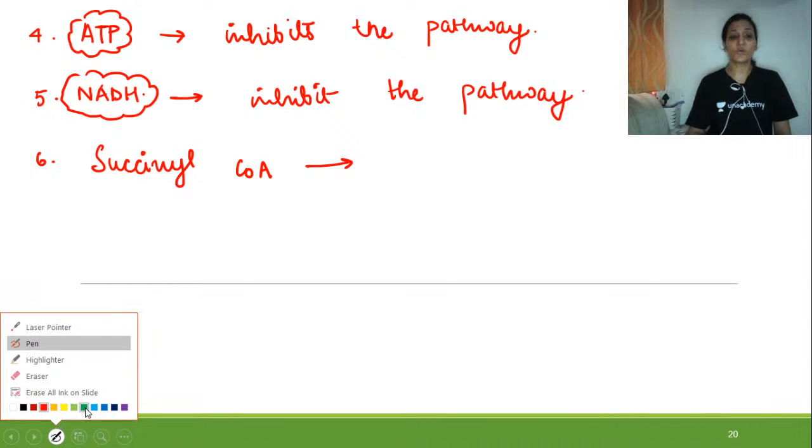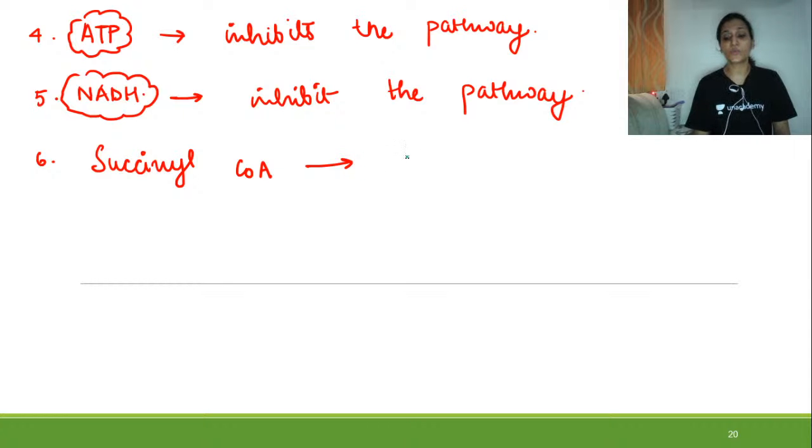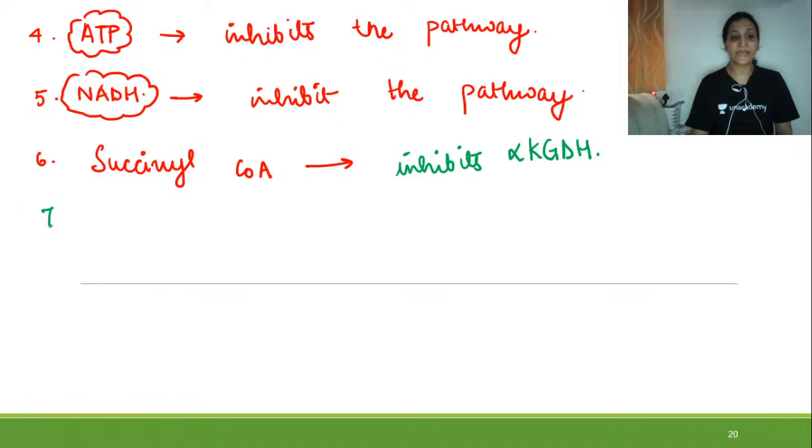So succinyl CoA, what is it going to do? It is going to inhibit alpha ketoglutarate dehydrogenase enzyme, right? Then moving to the next, acetyl CoA.